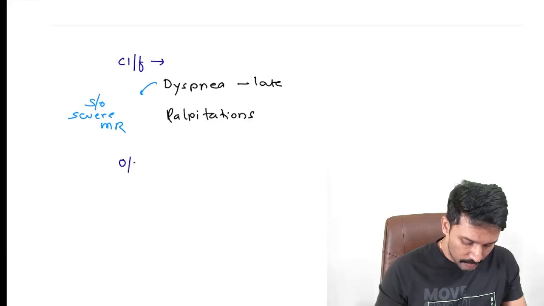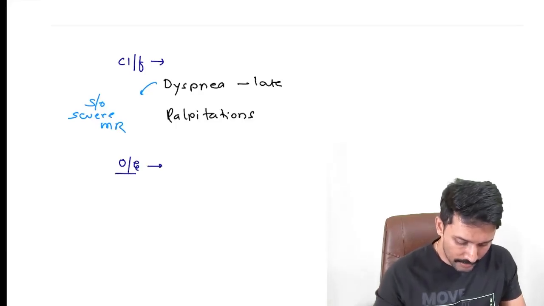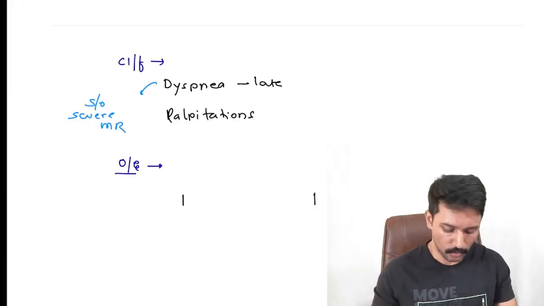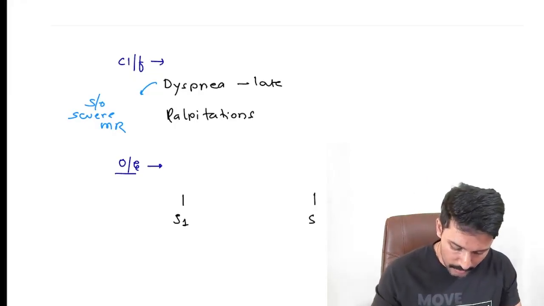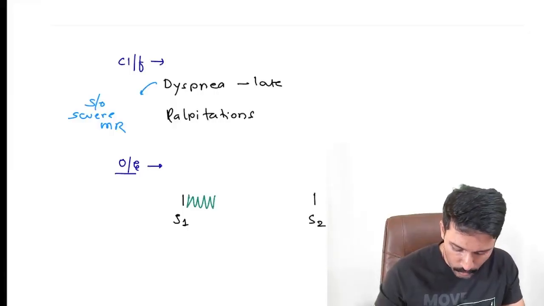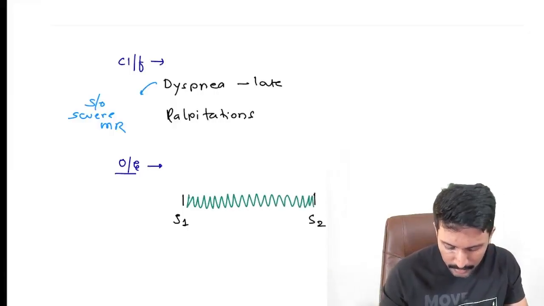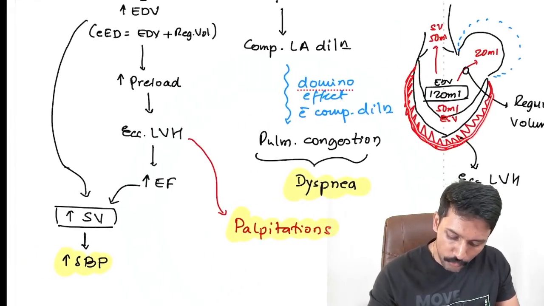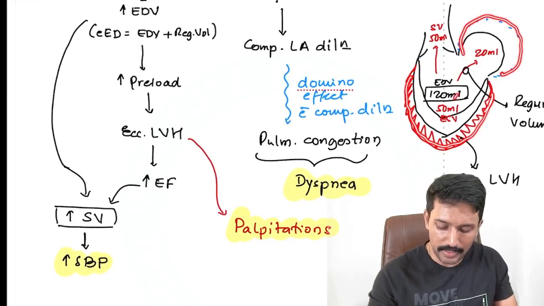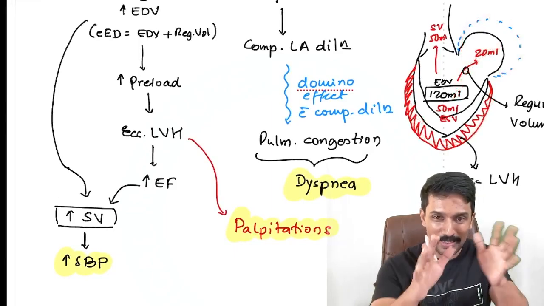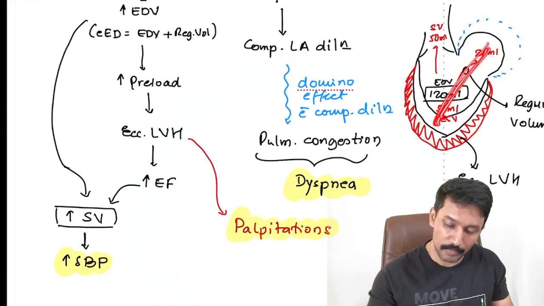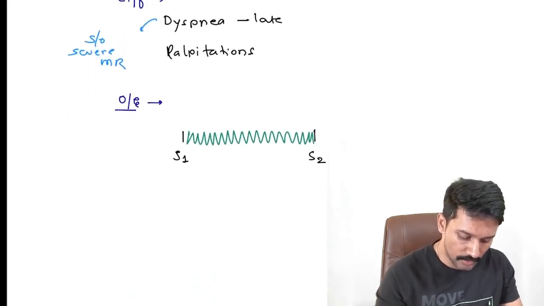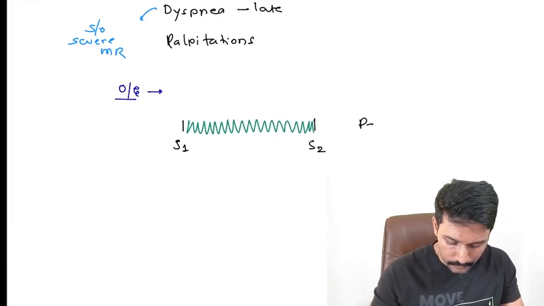Now, when we examine, these patients will have a murmur, and that murmur is going to be pansystolic. Remember, acute MR causes early systolic, but in case of chronic MR, it is going to be pansystolic murmur. Why is it going to be pansystolic murmur? Because in chronic MR, the pathophysiological changes include hypertrophy of LV and dilatation of LA. So LA can receive a lot of blood. LV being muscular, it can keep giving the blood. So throughout the systole, the blood keeps regurgitating. That's why we get pansystolic murmur. So chronic MR classically produces a pansystolic murmur.